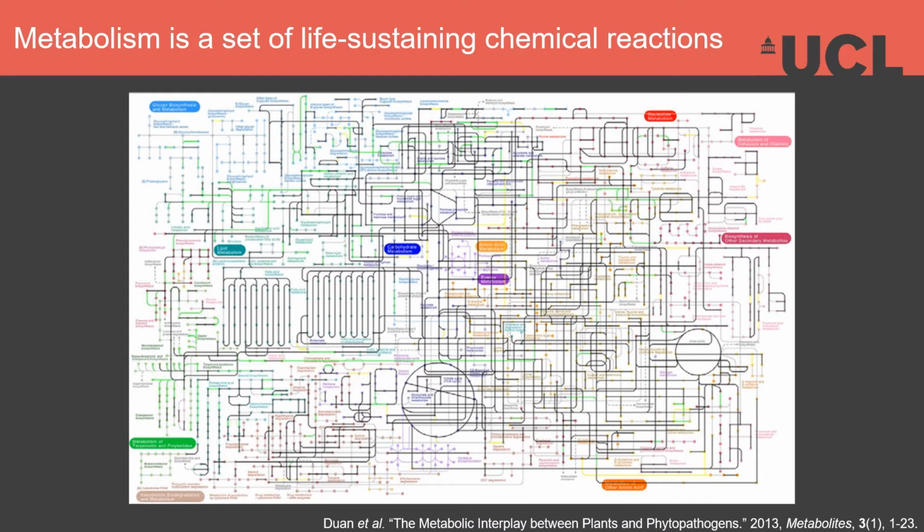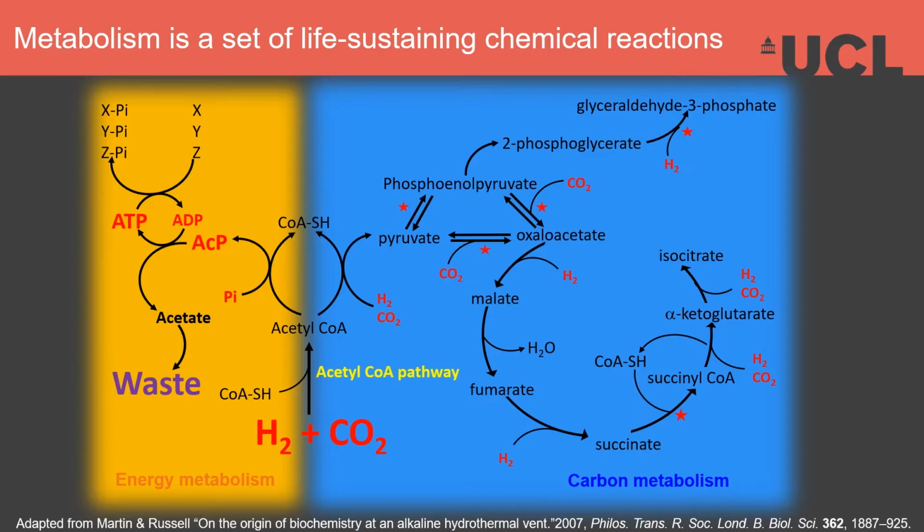Now, we know that metabolism is a quite complex network of life-sustaining chemical reactions, and as we can imagine, this complexity was acquired after years of evolution. So it's important to understand how we went from proto-metabolism to modern metabolism. We can envision life to have started from simple molecules such as hydrogen and CO2. For this autotrophic origin of life, we can take as example a couple of very simple modern organisms such as methanogenic archaea and acetogenic bacteria, whose metabolism you can see pictured in here.